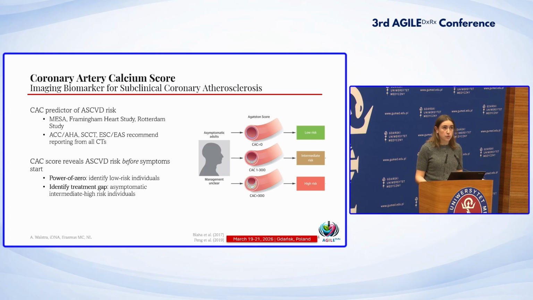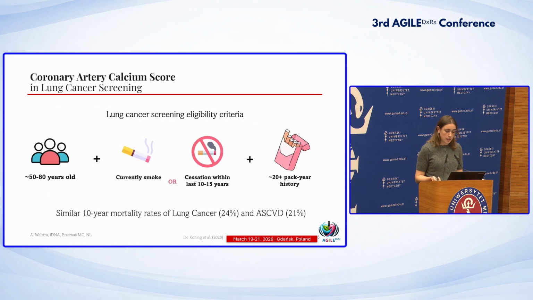We've heard about the power of zero today and the treatment gap, specifically also in lung cancer screening, to identify the individuals that should be on treatment but are not yet. Because in lung cancer screening, we know we are looking at an older population with a heavy smoking history or who are still smoking. And we've seen in the NELSON study and actually also in the NLST that the mortality rate for lung cancer and atherosclerotic cardiovascular disease is similar or maybe even higher, such as in the NLST.